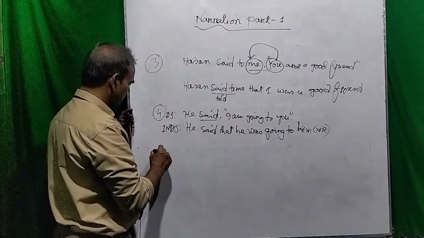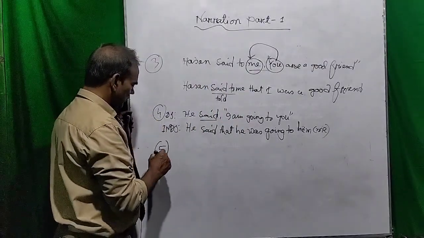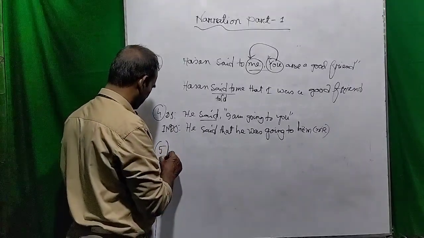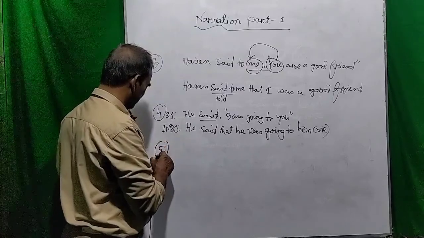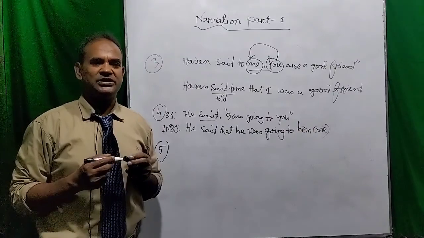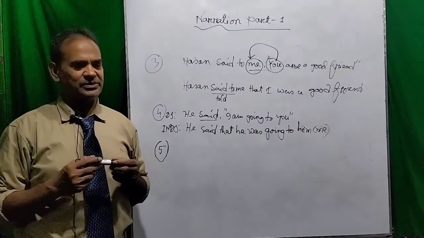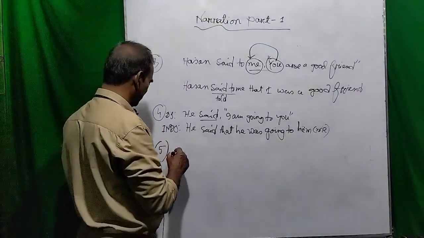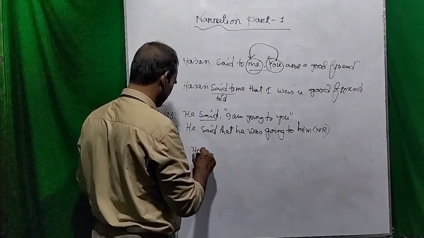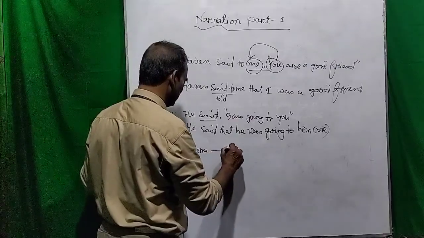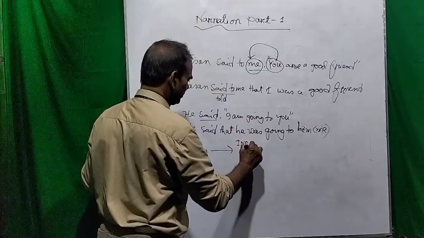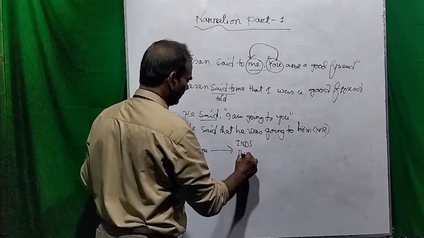And last of all, the most important rule is that there are some adverbials of time or place, etc., which must be changed in the indirect speech. In that case, here can be changed into there.